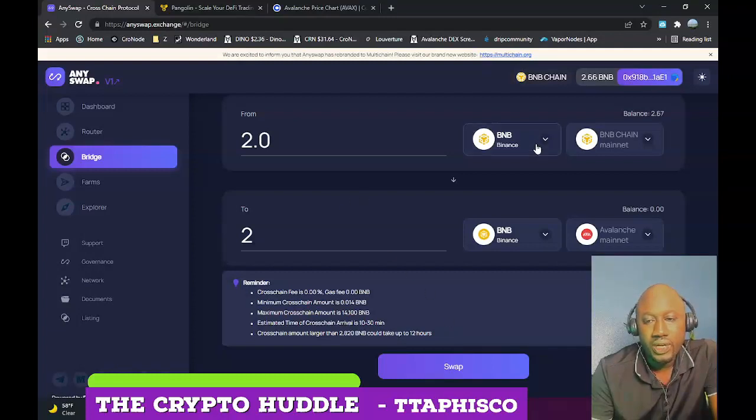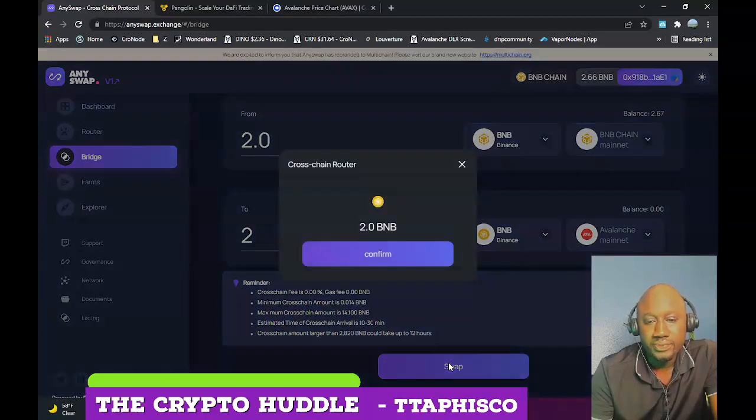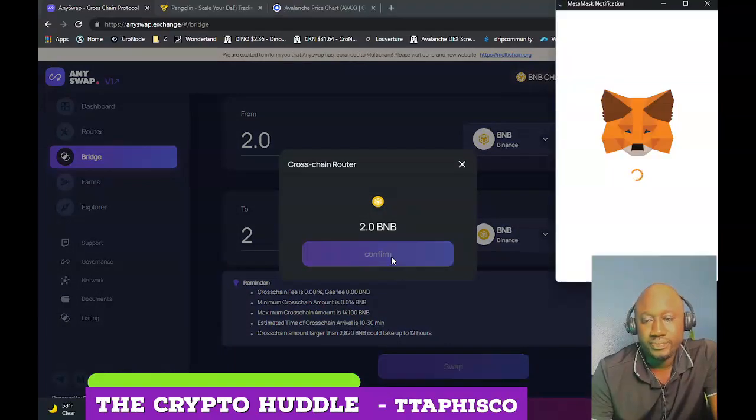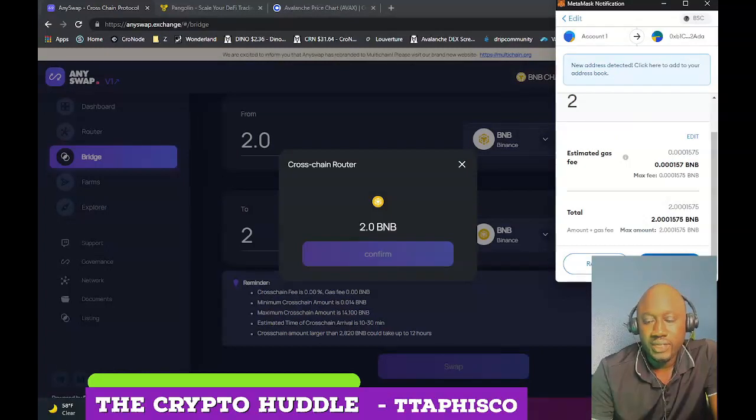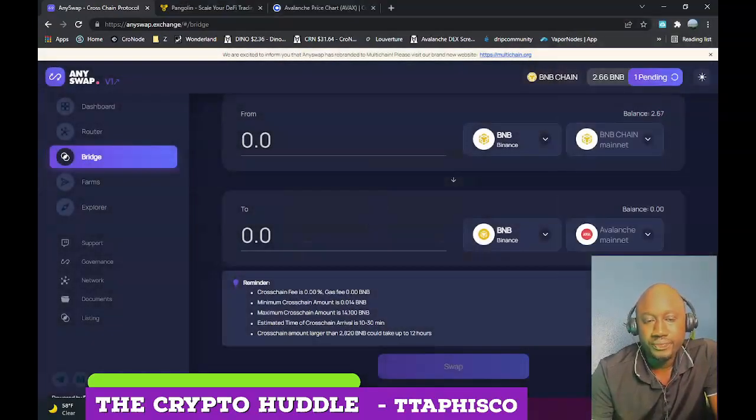Right now I have everything set up: Binance Smart Chain, Avalanche, BNB to BNB. I'm just gonna click swap and then confirm, and then confirm again. They're saying it takes up to 10 minutes or so, so I'll just wait for it.